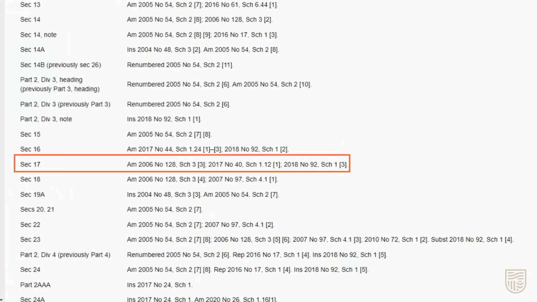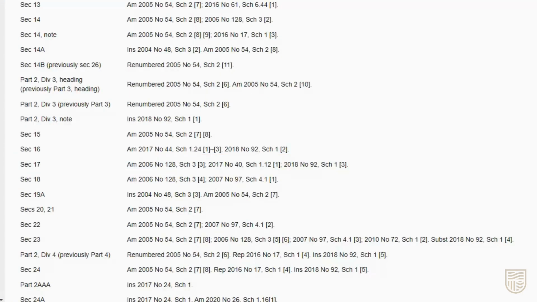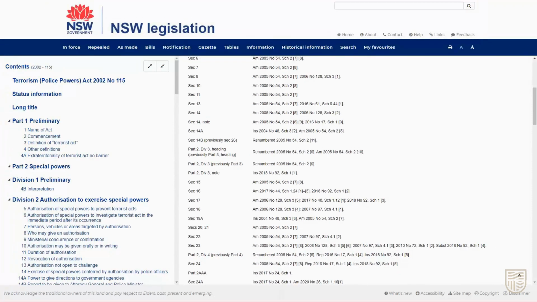You can see there have been a number of changes, the first being in 2006. We're going to investigate the most recent changes, and we can see that they were made in 2018. In the list, we can see that 2018 number 92 is listed next to Section 17. This means the 92nd Act of 2018 made the changes to Section 17.